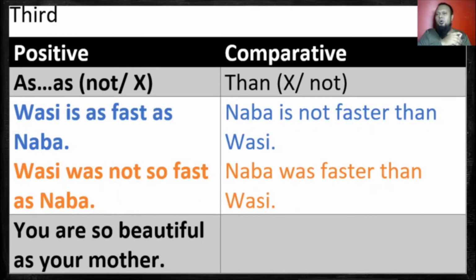Opposite of positive and comparative. Positive, which is the first subject, in comparative that is the last subject, and positive, which is the last subject, in comparative that will be the first subject. So Wasi is as fast as Naba.